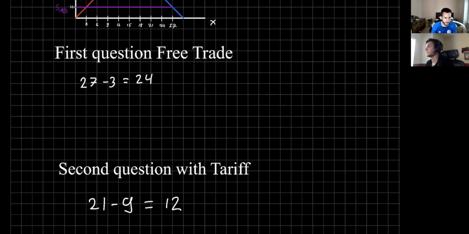And the last one, the third question, is with customs unions. In this case, we're given that Italy and Hungary form a customs union. So that means Hungary will drop all the tariffs on Italy. So that means now, let me get rid of those, we would be basically phasing this